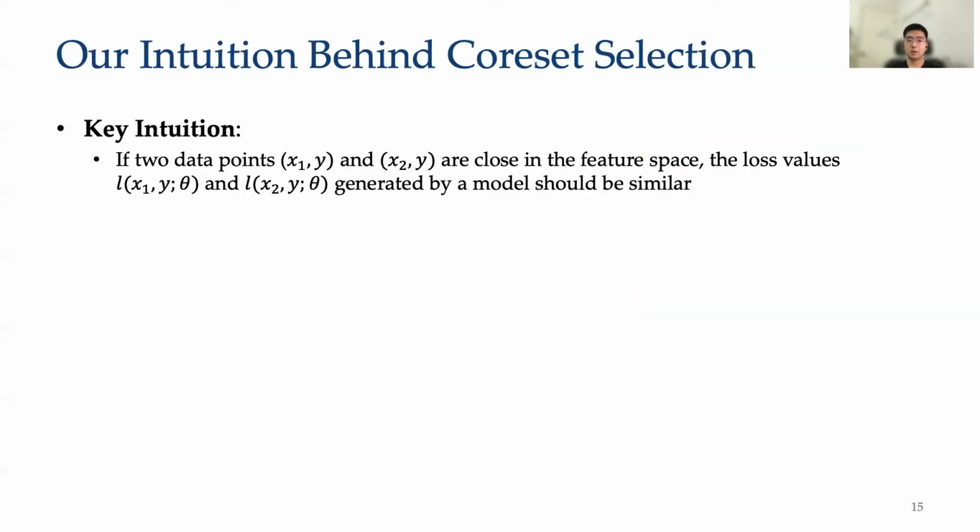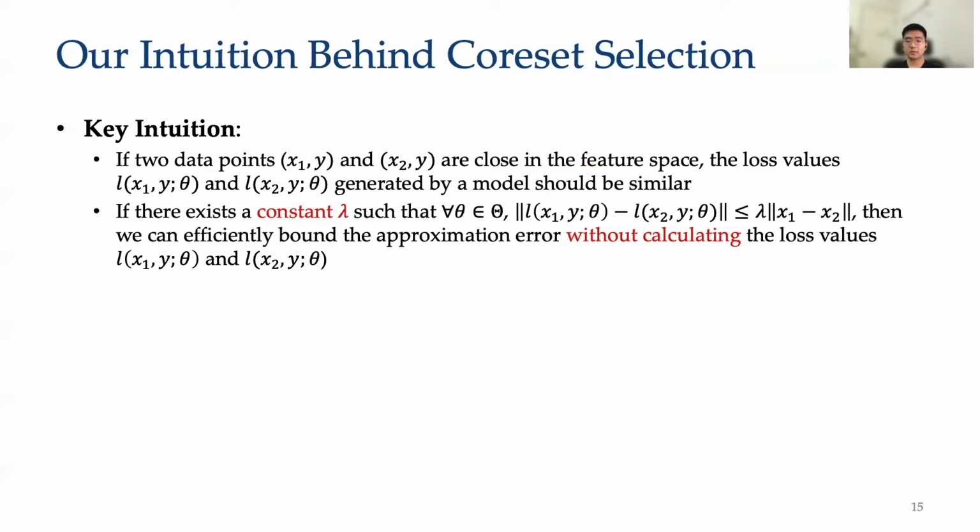To solve this problem, our key intuition is that if two data points are close in the feature space, then the corresponding loss values generated by the model should also be similar. Then we ask this question: whether there exists a constant lambda, such that for any two data points, the difference between their loss values is bounded by this constant multiplied by their distance in the feature space.